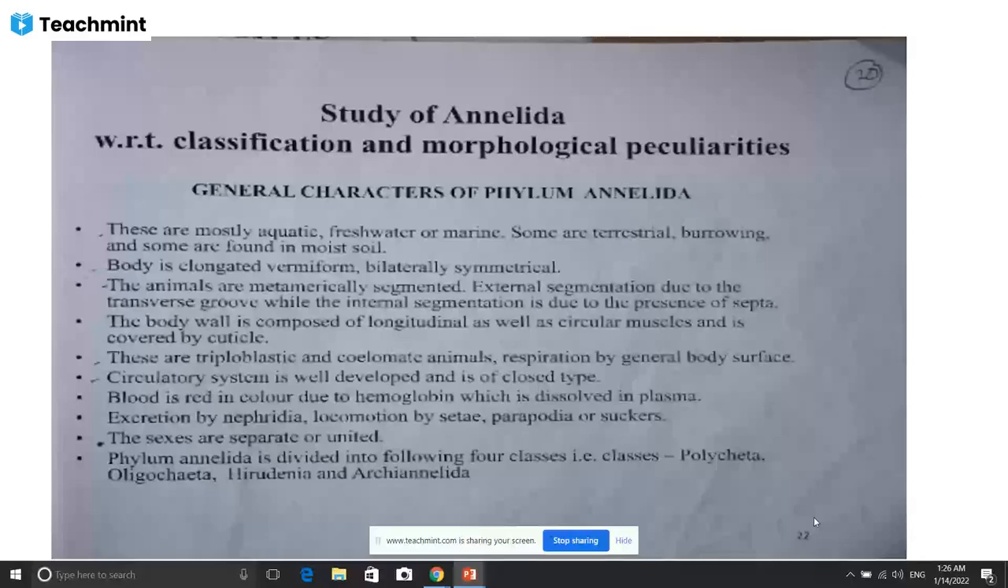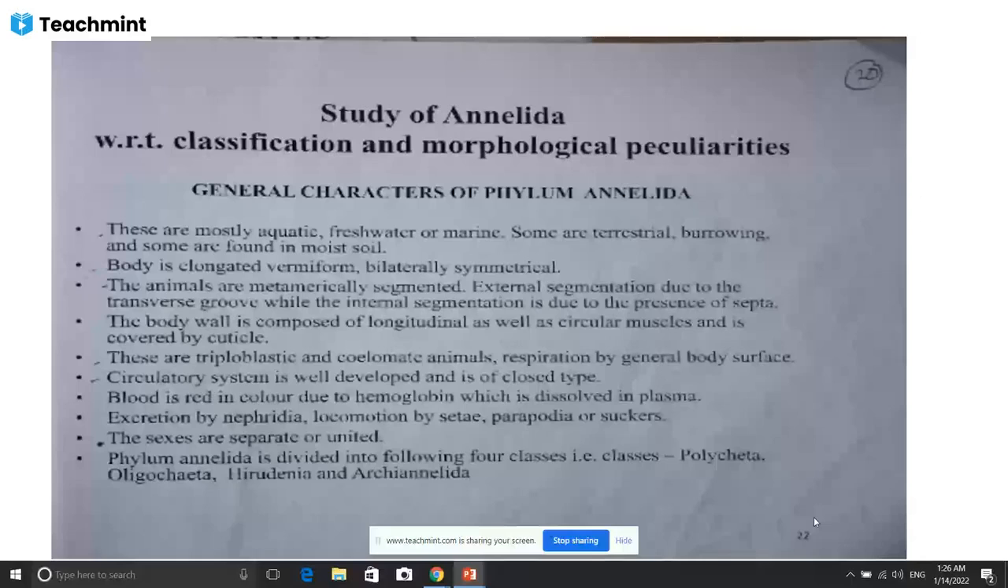Some are terrestrial, burrowing, and some are found in moist soil. The body is elongated, vermiform, bilaterally symmetrical. That means it is made up of different segments. The animals are metamerically segmented. That means